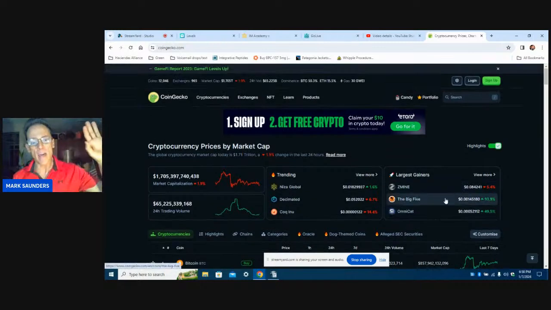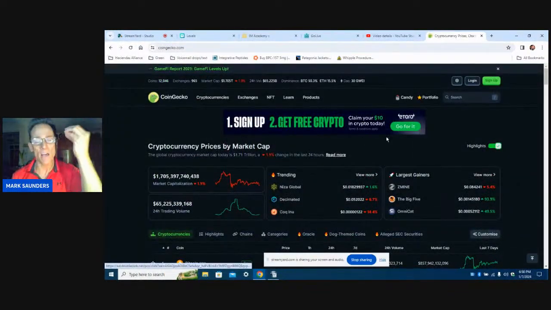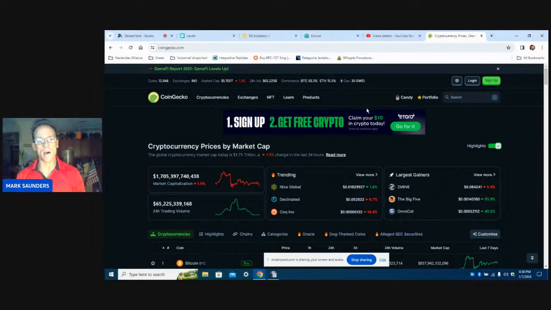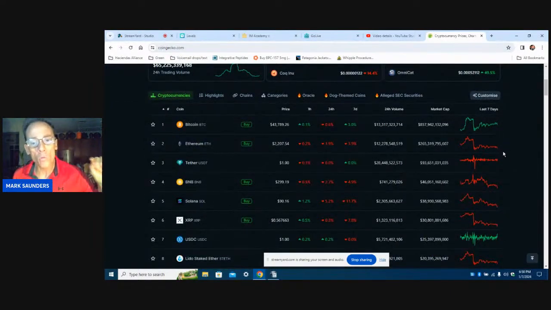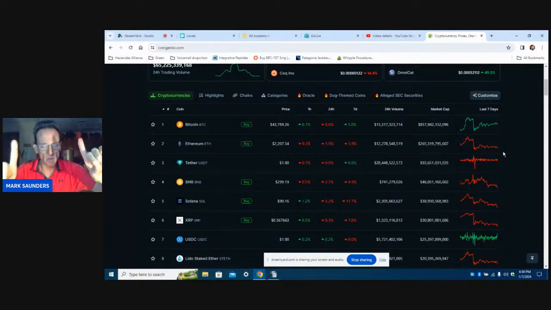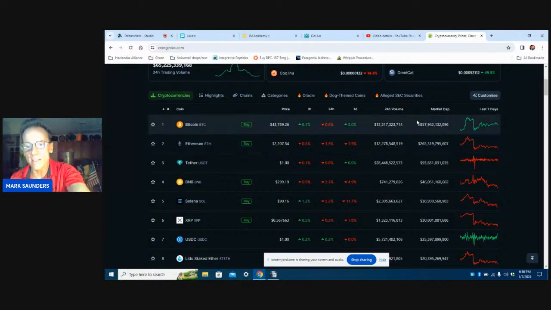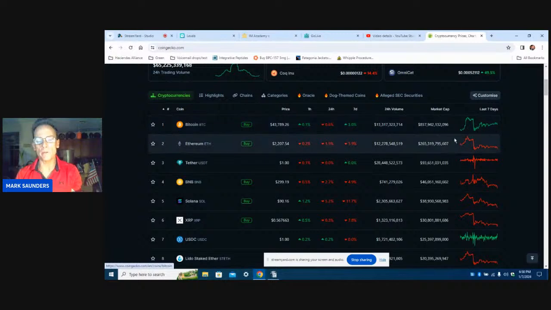Now each of these coins over here has its own individual market cap. The number one coin out of all 12,000 plus coins is Bitcoin. You may have heard of it if you've been looking around a little while. Over here on the right-hand side, it says what its market cap is.